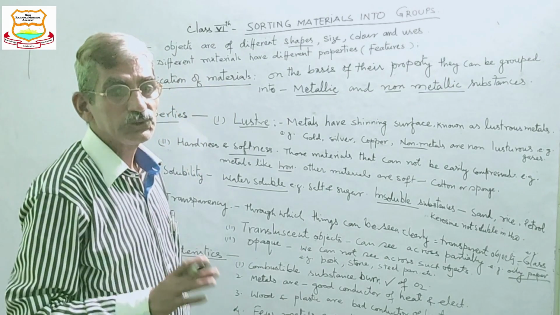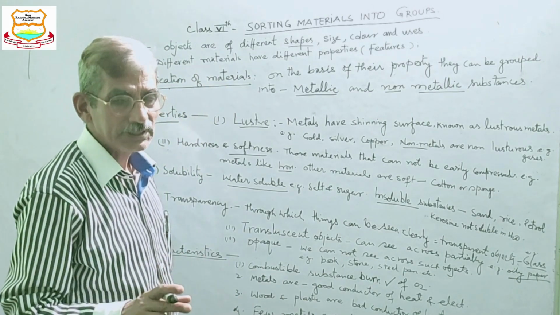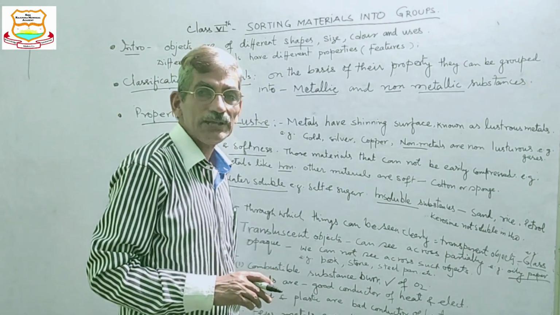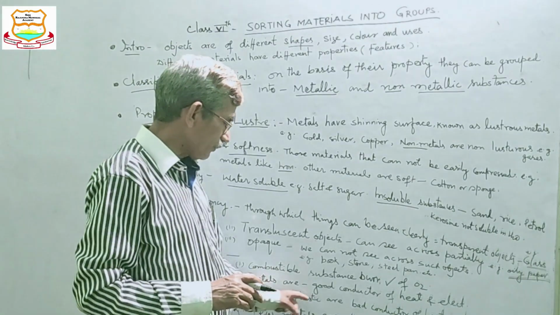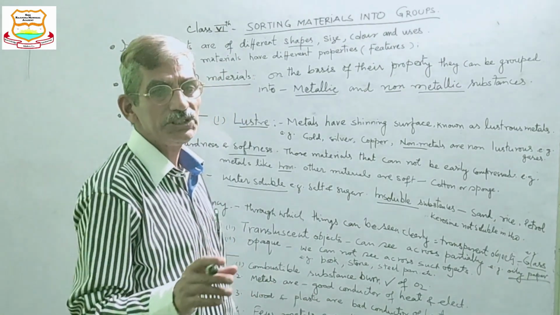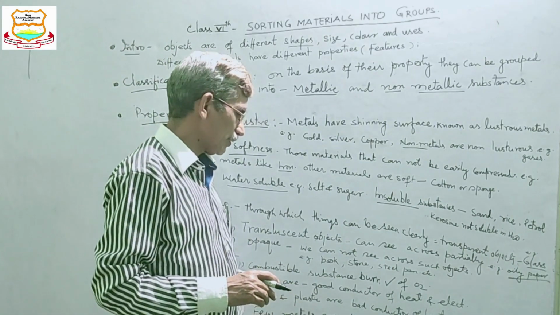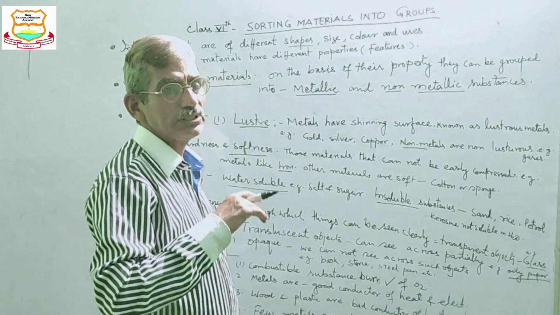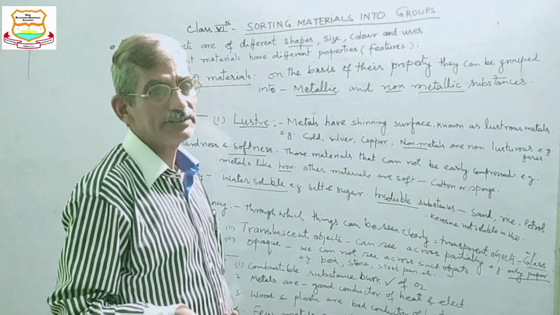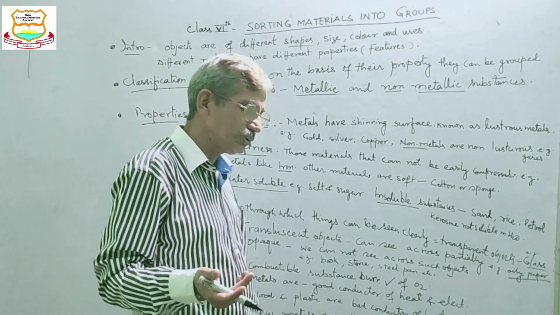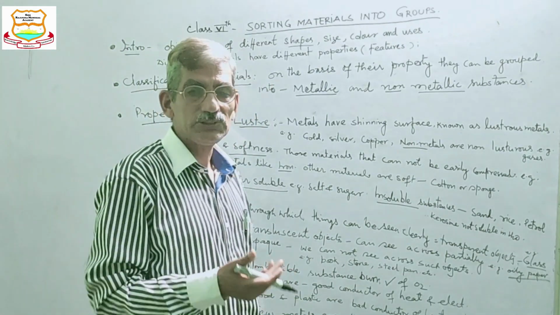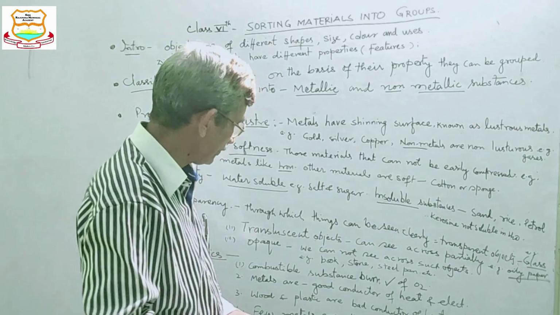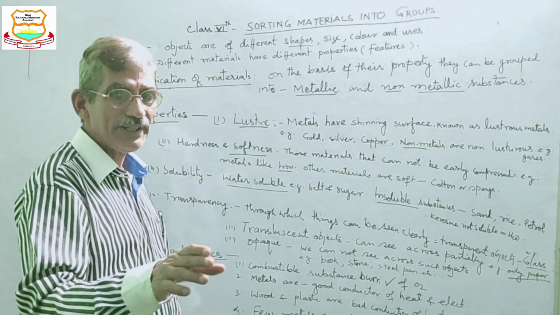Another salient feature of material is that metals are good conductors of heat and electricity. Most metals are the best conductors of heat and electricity. Just opposite to that, wood and plastic are bad conductors of heat and electricity. In the case of electricity, they are also known as insulators, through which current does not pass. That's why we use wooden handles on utensils and plastic in electric appliances, because they protect us from heat and electricity.